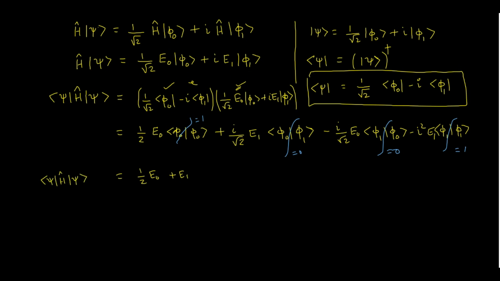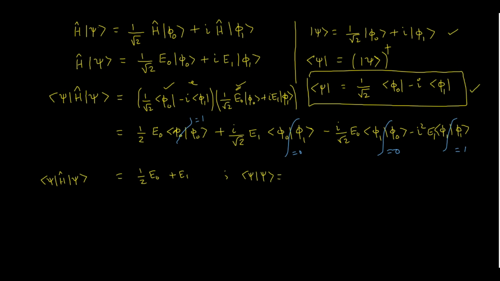Since we know that the wave function psi is not normalized, let us calculate psi with psi itself. When I take psi with psi, which is the inner product between these two functions, we can directly compute, because phi naught with phi naught gives 1, phi 1 with phi 1 gives 1, and the cross term gives you 0.